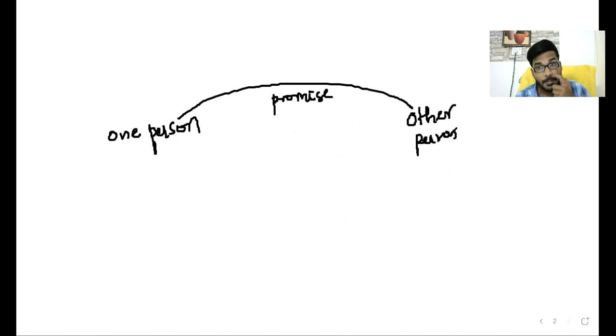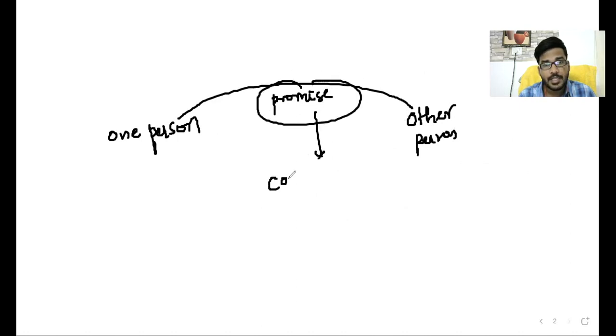What promise? To compensate the loss. So one person makes a promise to the other person to compensate the loss.